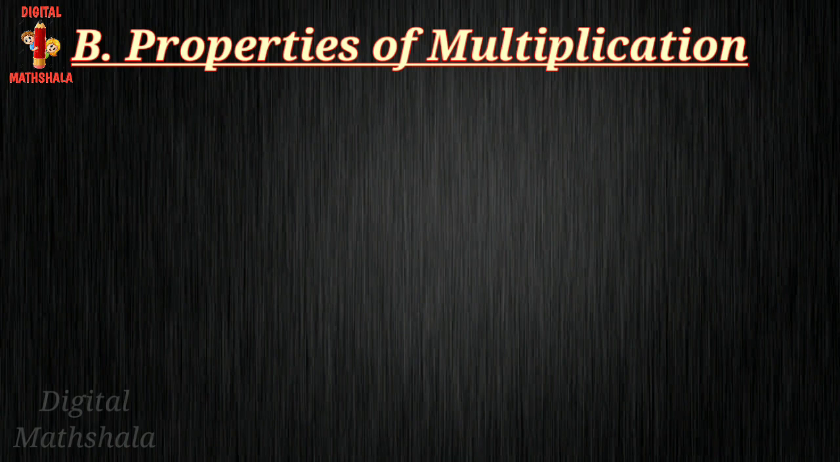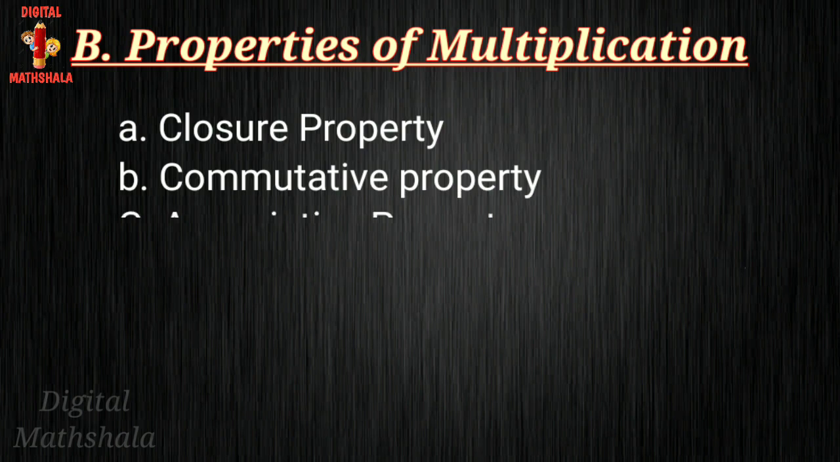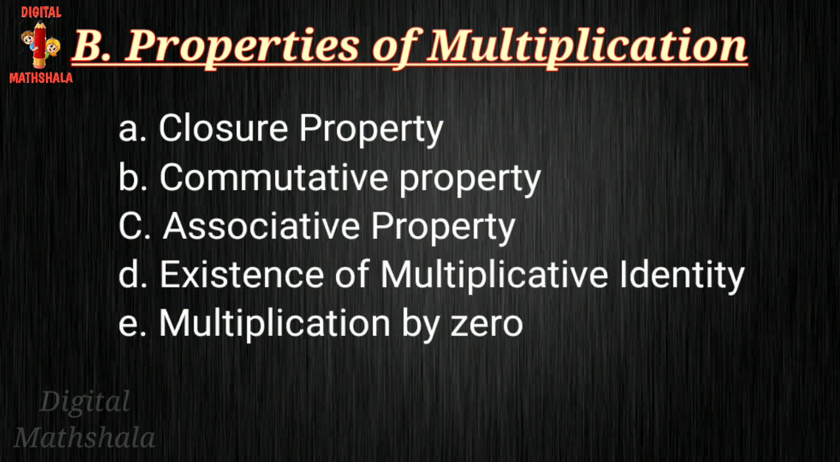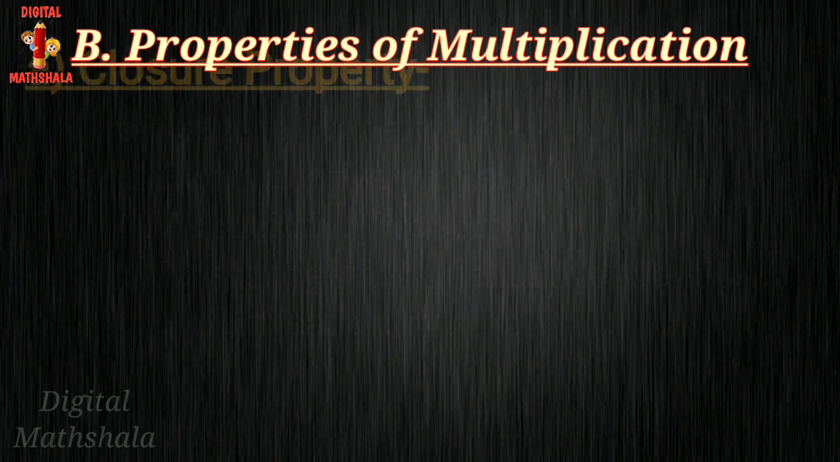Now we are moving to the next part, that is properties of multiplication. It is also having 5 parts. 1. Closure property. 2. Commutative property. 3. Associative property. 4. Existence of multiplicative identity. 5. Multiplication by 0. So let us take the first part, that is closure property.